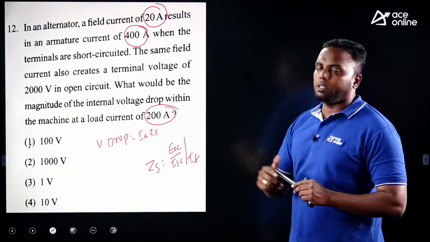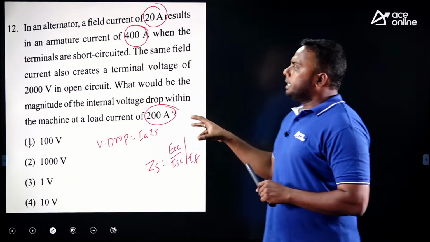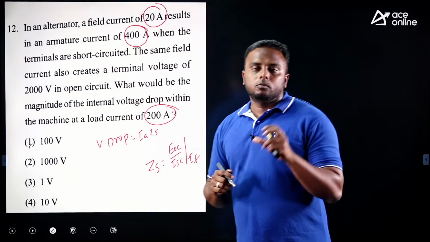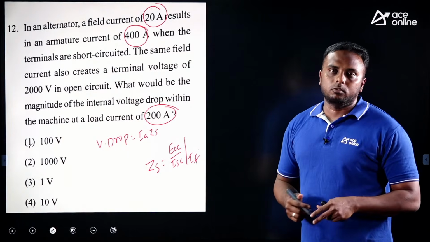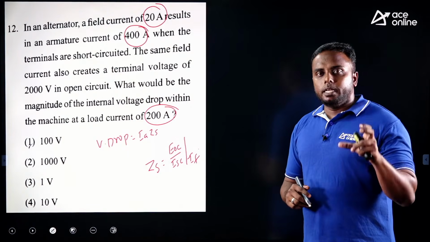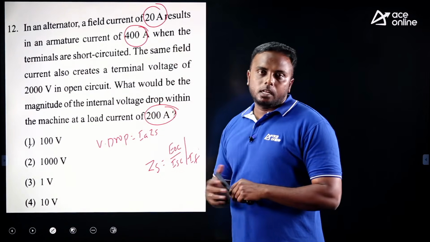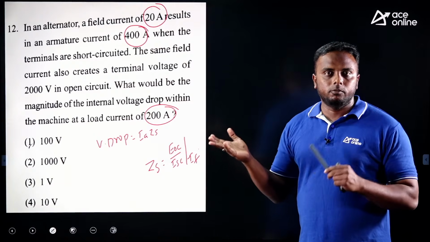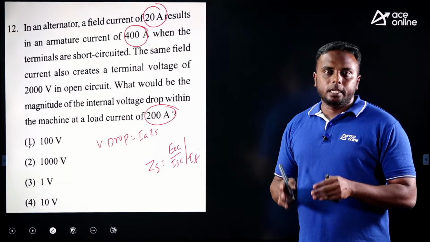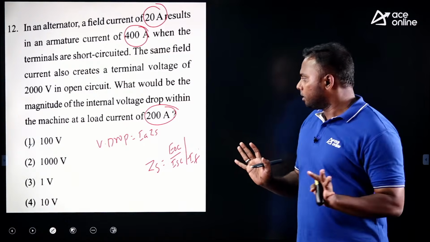So anyhow, field current is the same as they mention. But here it is not clearly given whether the voltage is phase voltage or line voltage. Generally from readings we get line voltage. If it is delta connected we can take it directly as phase. If it is star connected we divide by root 3. But right now, here you assume phase values only.